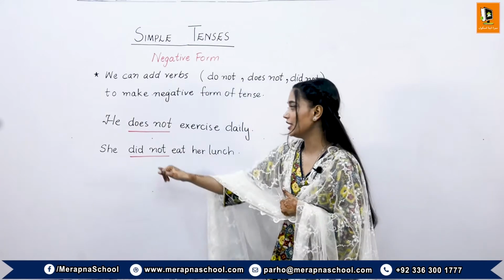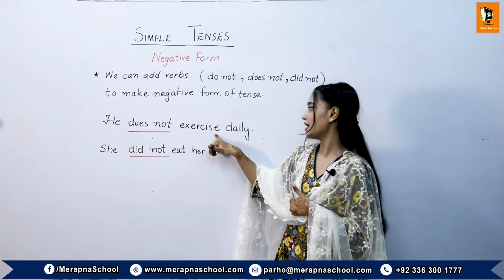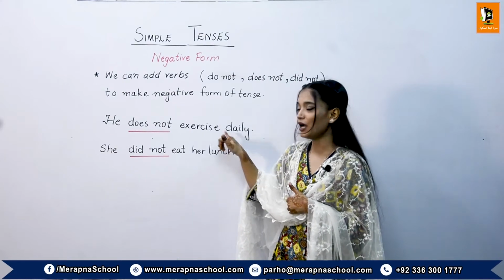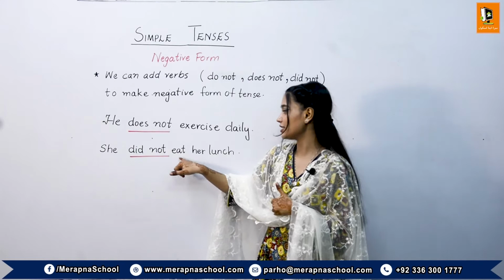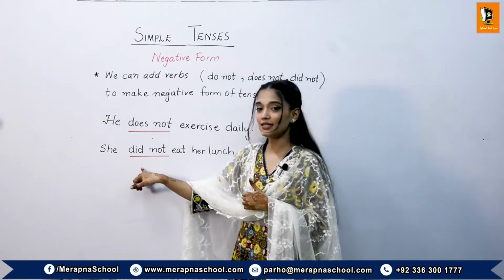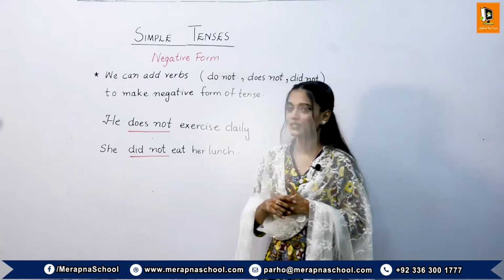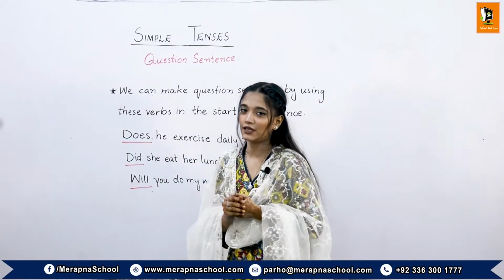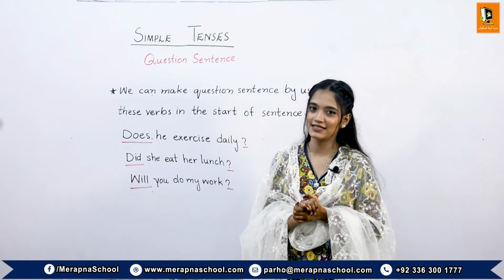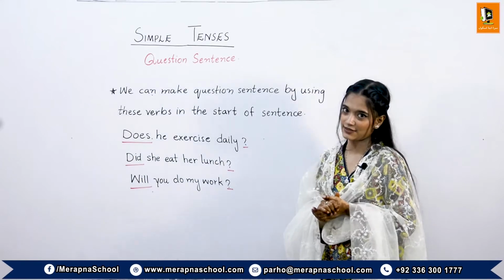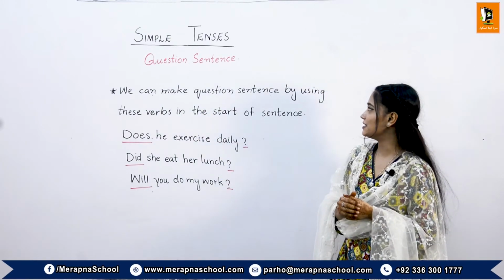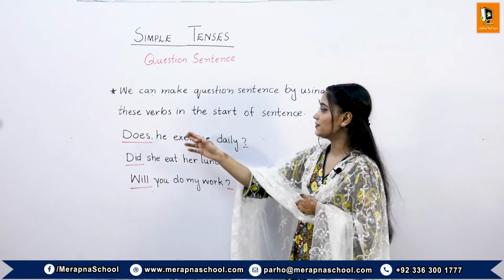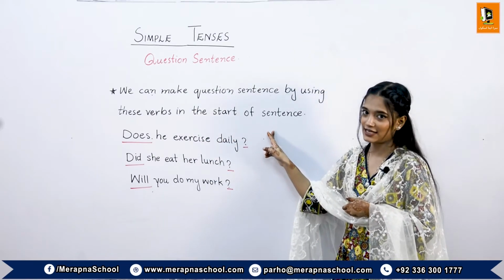For example, he does not exercise daily. This is the present negative tense. She did not eat her lunch. This is the past negative tense. We can also convert all three simple tenses into question sentences. How can we do so? We can make a question sentence by using these verbs at the start of the sentence.